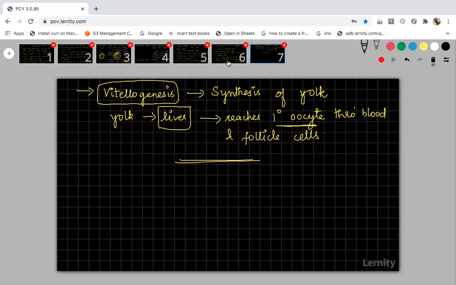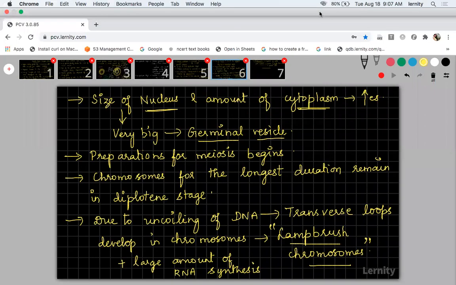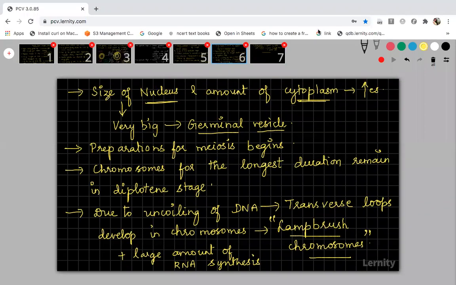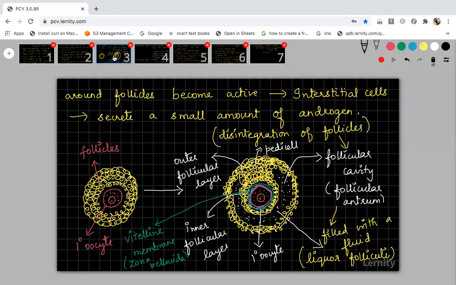Yes, I want to show the sixth slide. You just copy the sixth one. If anyone has left over points, please copy the sixth one. Fourth, fifth, what were you doing when I was showing the fourth and fifth slide, students? So this is the fourth slide. This is the third slide. I am showing you from the third slide. Please copy down everything. Then we can move on to the maturation phase. Growth phase is over.